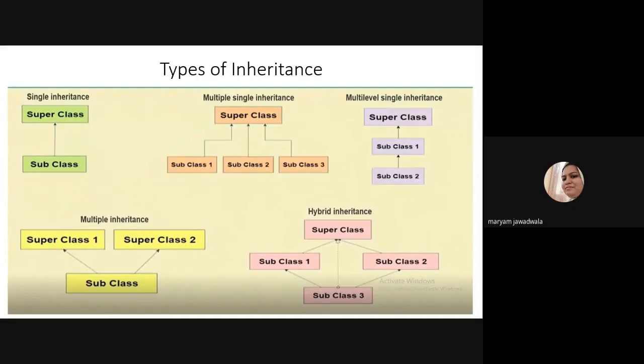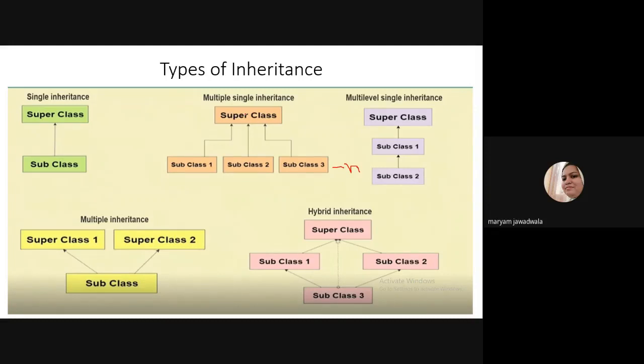And what is multiple single inheritance? Multiple single inheritance means you have only a single superclass and multiple subclasses. Here I write three subclasses, that is subclass 1, subclass 2, subclass 3. Maybe n number of subclasses are there, which inherit the properties of the superclass. So this is nothing but multiple single inheritance.